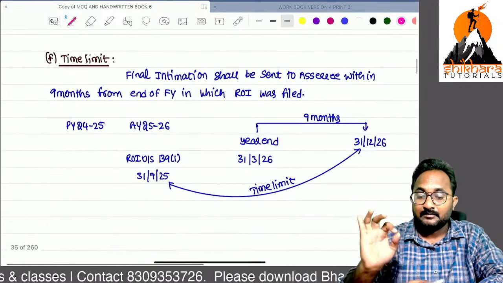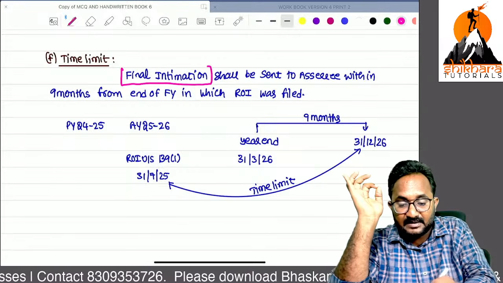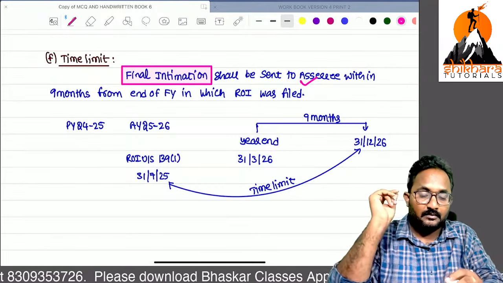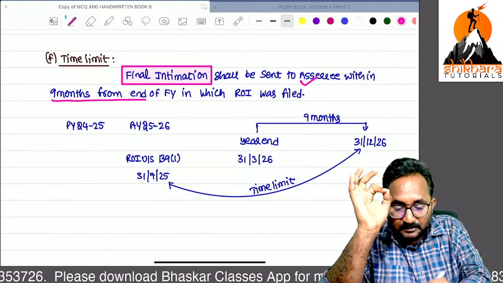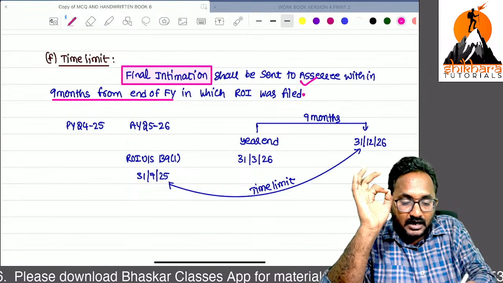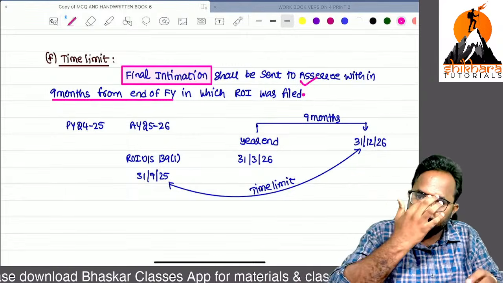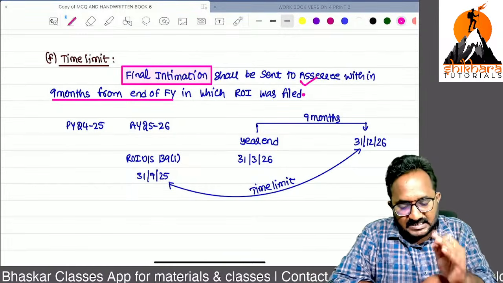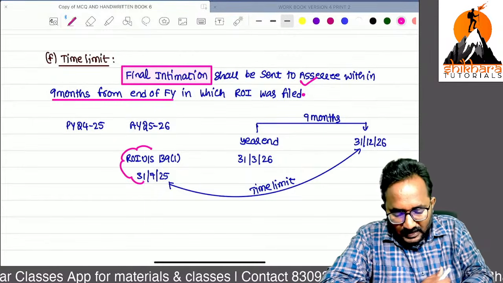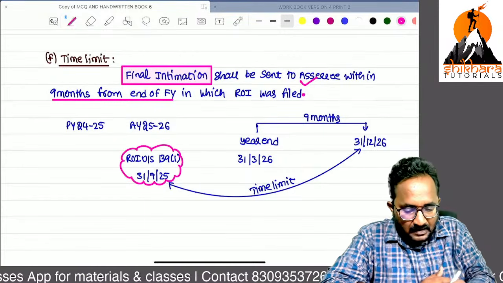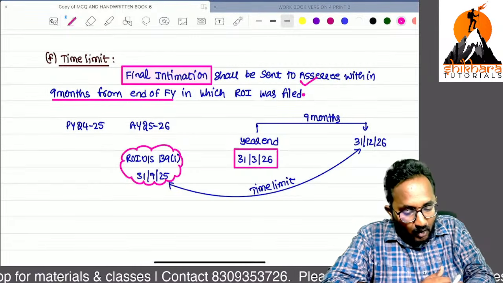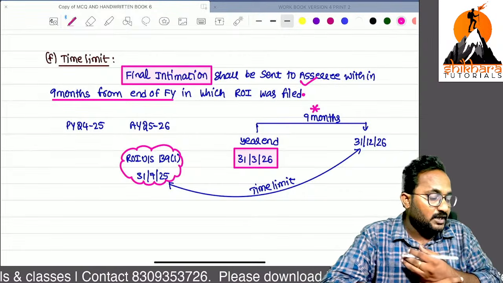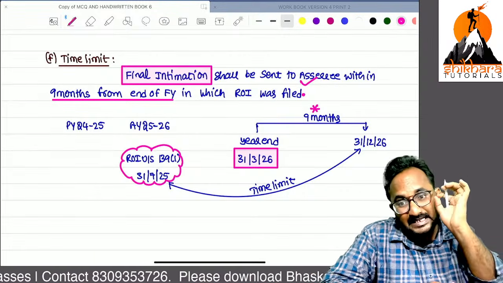Now this intimation, the final intimation, not the initial intimation, shall be sent to the assessee. Remember, this time limit is important: within 9 months from the end of the financial year in which the return of income was filed. Suppose you file the return of income for assessment year 25-26, from the end of the financial year you have to complete this processing and give the final intimation within how many months? 9 months. Remember the terminology also.